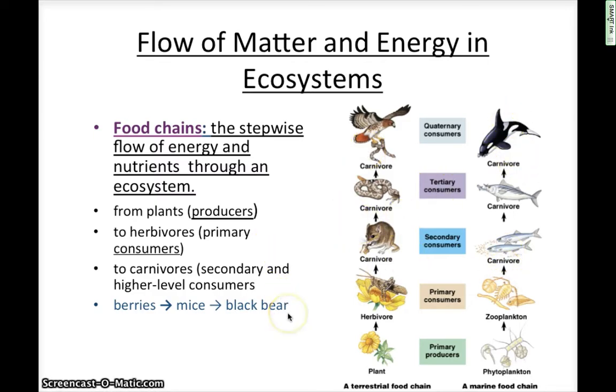We're always going to start with plants, however, and plants, remember, are getting their energy from the sun. When we draw this out, when we write the food chain, we always have the plant starting, and then the arrow will always point to what eats the organism before. So berries get eaten by mice, mice get eaten by black bears. Notice that the arrow shows the energy flow. So this is the movement of the energy. The berries are giving all their energy to the mice, who are giving all their energy to the black bear.